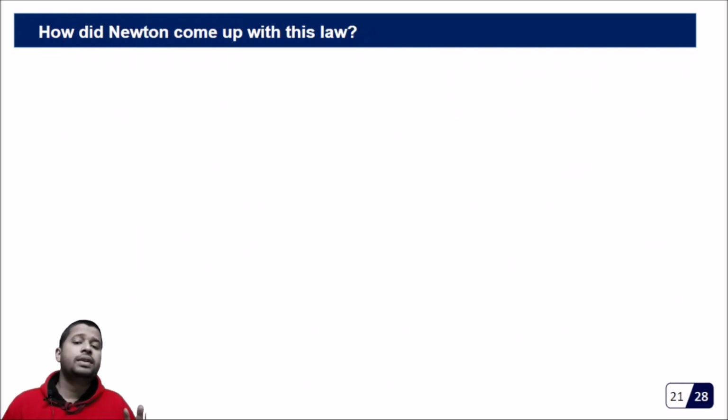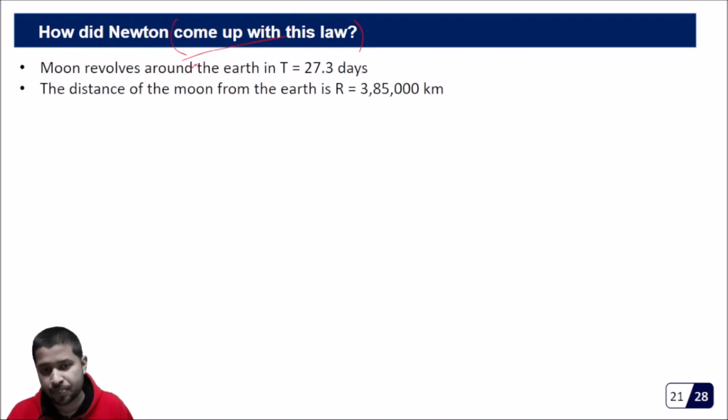Now let us try to understand how Newton came up with this law. How did Newton come to know about this law? Let us try to understand this. We know that the moon revolves around the earth in T equal to 27.3 days. So this is the time.